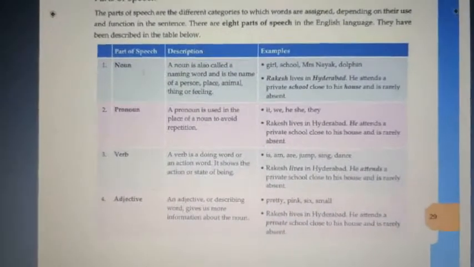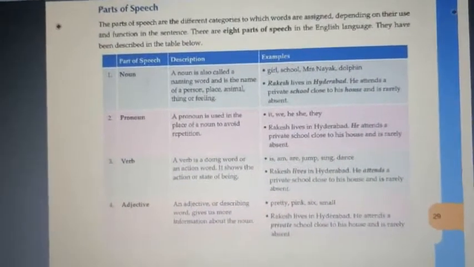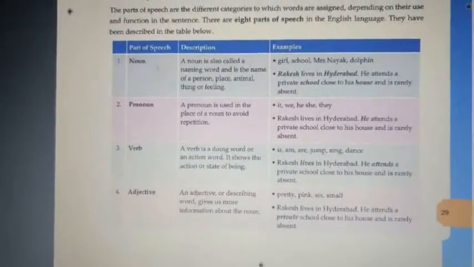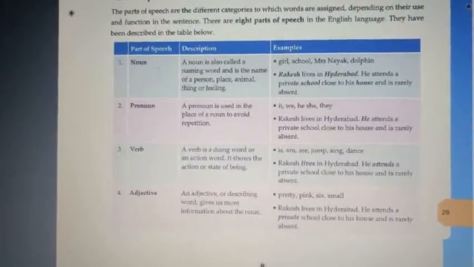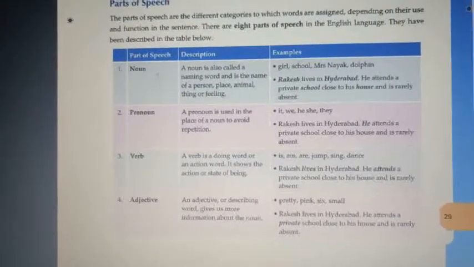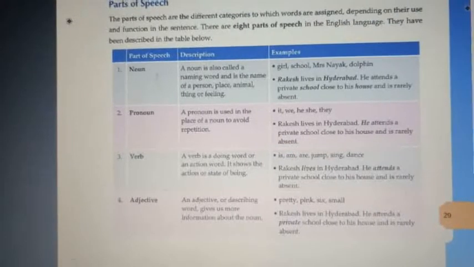So second is pronoun. A pronoun is used in place of a noun to avoid repetition, like it, we, he, she, they. Rakesh lives in Hyderabad. Now, instead of Rakesh we have written he attends, so here he is a pronoun.